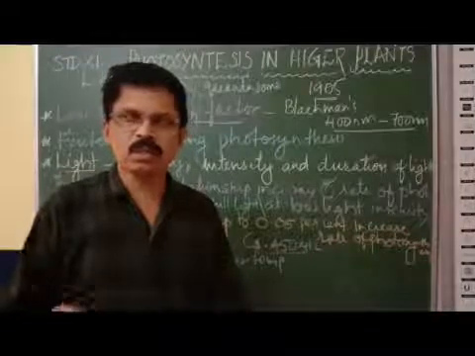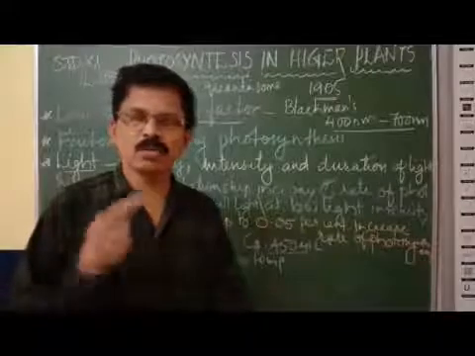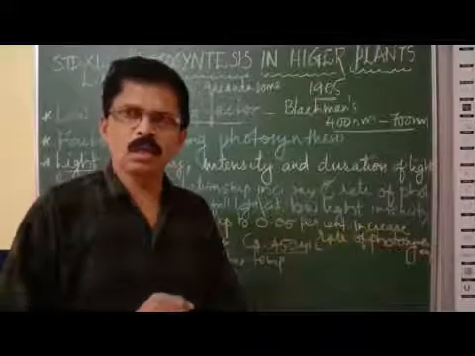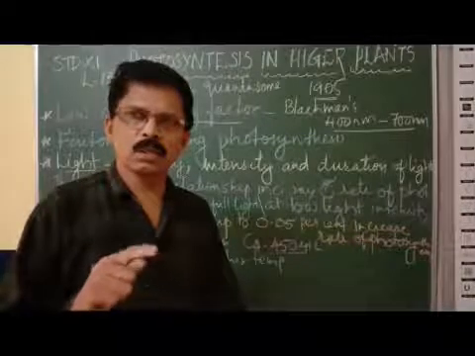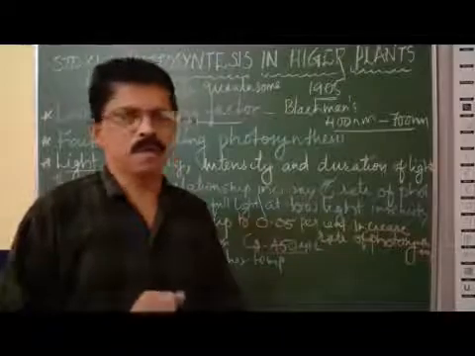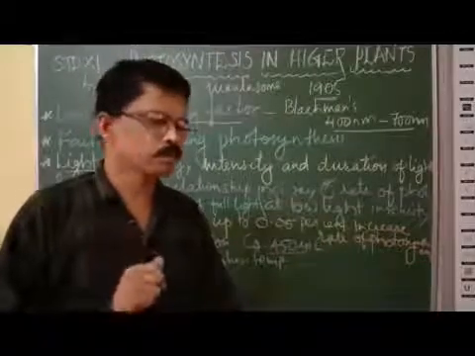But the electrons emitting from the water can provide the electrons to the pigment system. Thereby there is no shortage of electrons to emit and continue the dark reaction. Got it?